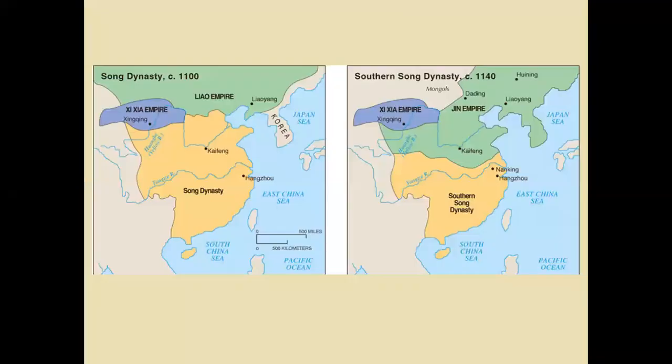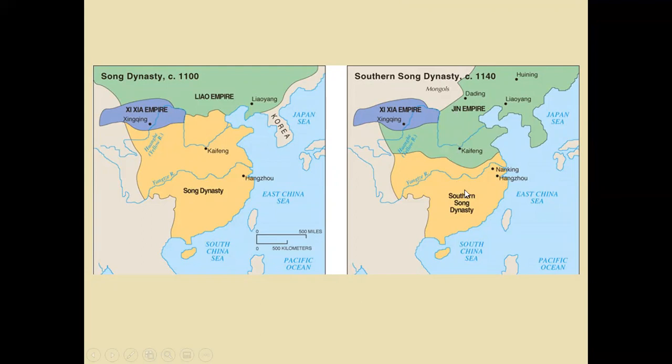So the next major dynasty we're going to focus on is the Song Dynasty. The Song Dynasty, as you'll notice from this map, started out very large, dominating most of China by 1100, but it began to shrink around 1140 AD. So just within 40 years, you quickly see how quickly the Song Dynasty shrunk to a small size here. And this was mainly due to the fact that, if you look at the Jin Empire that starts to dominate northern China, the Song Dynasty was starting to lose ground because northern nomads began to dominate and take territory from the Song Dynasty.